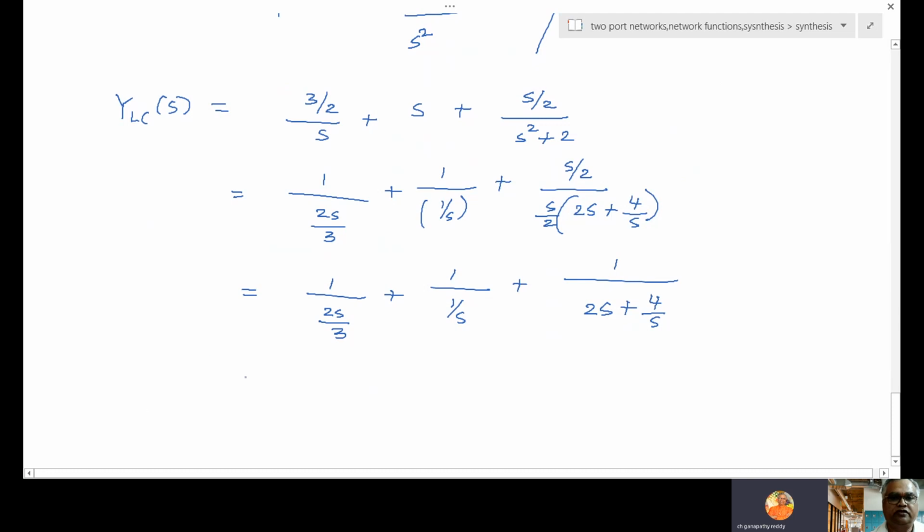Now left side is Y, na. When left side is Y, this whole network is what? Y1. This complete network is Y1. This second network is Y2. Third network is Y3.